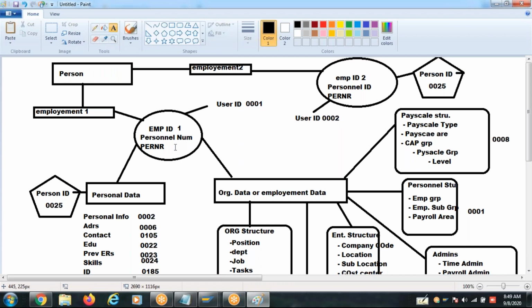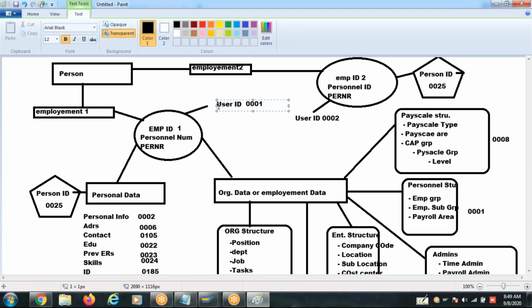Employee ID is used to identify employment data. User ID is used to give access to that employment data. Access to the employment data in the system, that is a user ID.